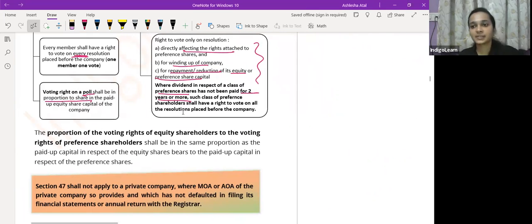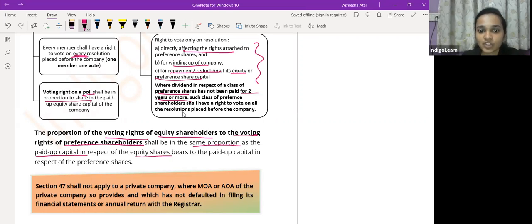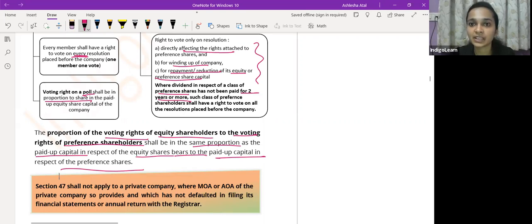So that's what this particular point talks of. What we just discussed: the proportion of voting rights of equity shareholders to the voting rights of the preference shareholders shall be in the same proportion as the paid up capital in respect of equity shares bears to the paid up capital in respect of preference shares. I did not read this particular point before because if I had read it first, you would not have understood anything.